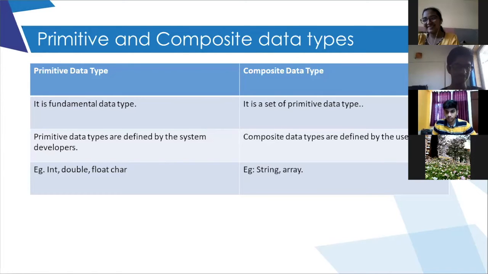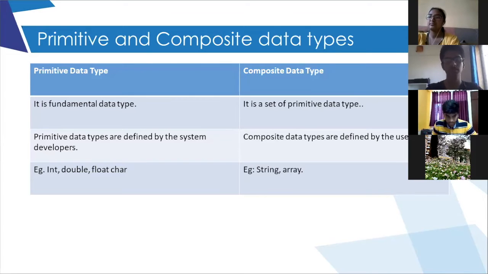The primitive data types are the basic or the fundamental data types that are defined when the computer system was in the process of designing. By the developers only these have been defined. These are the basic data types like integer, double, float, and character.